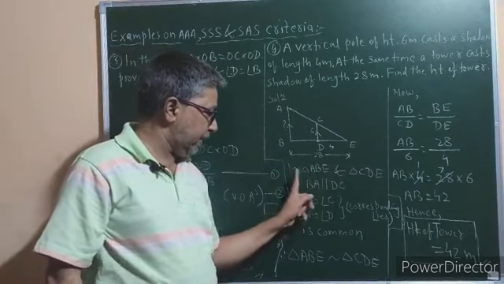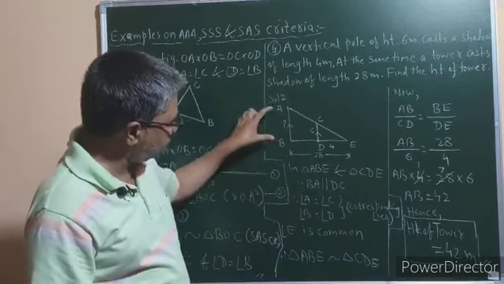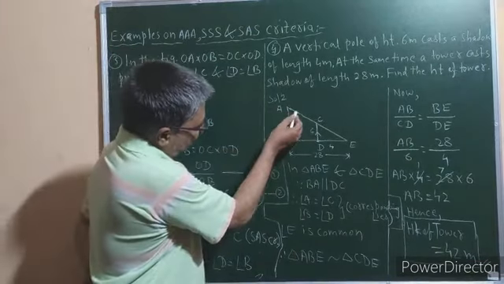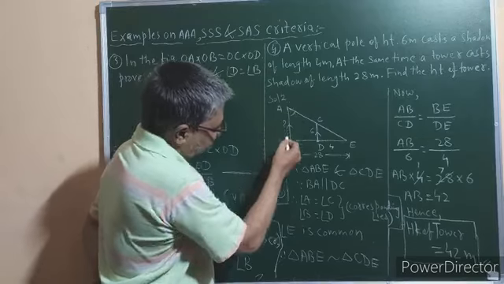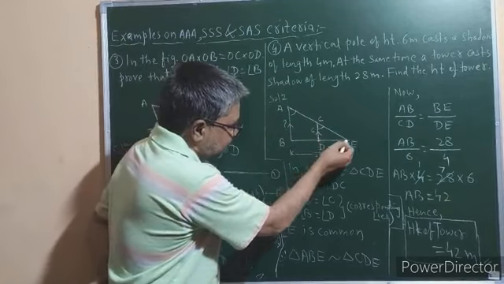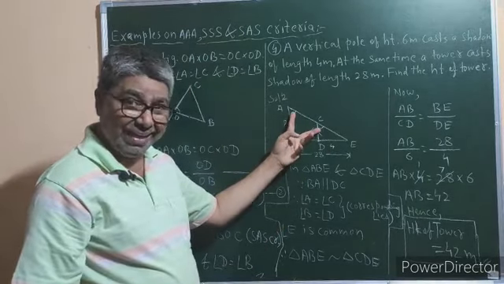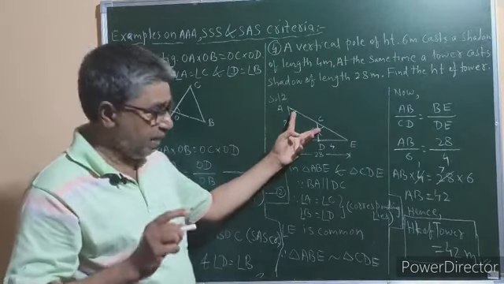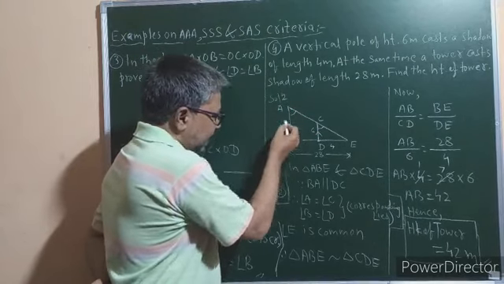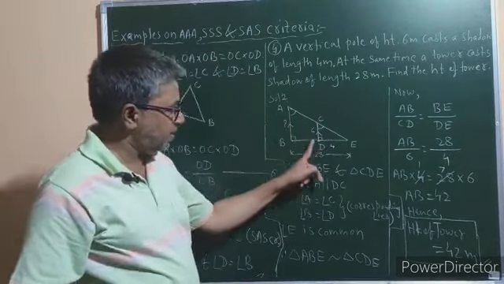So in triangle ABE and triangle CDE, since BA is parallel to DC, angle A of triangle ABE is equal to angle C of triangle CDE, because they are a pair of corresponding angles. In the same way, angle B of triangle ABE is equal to angle D of triangle CDE.